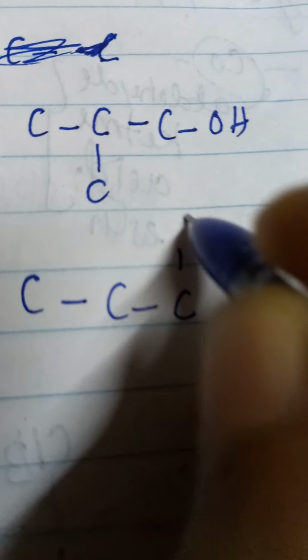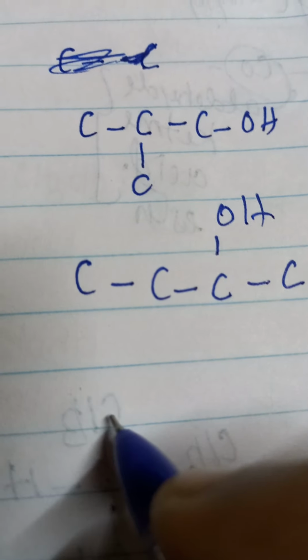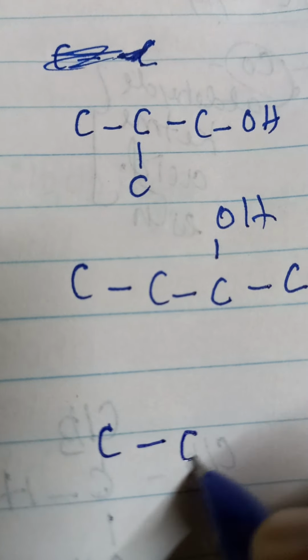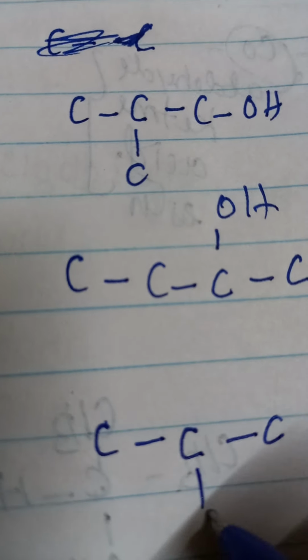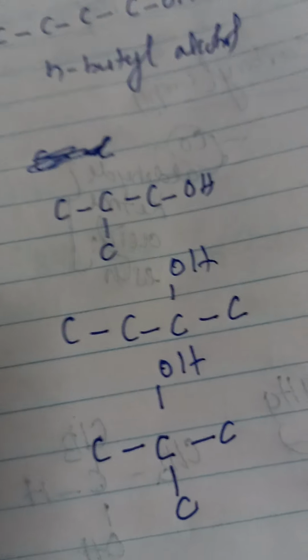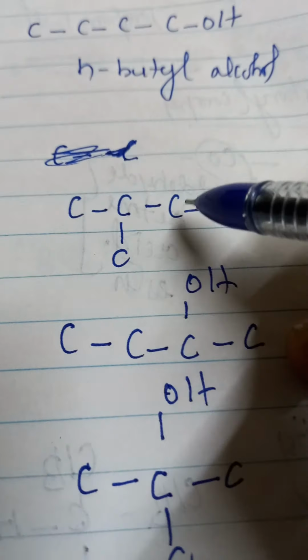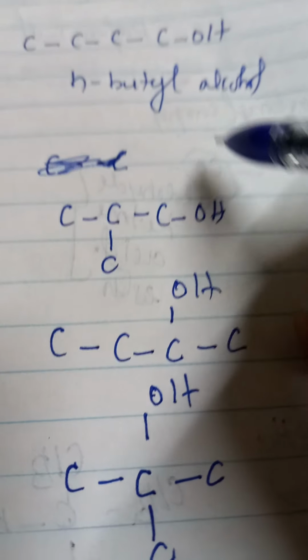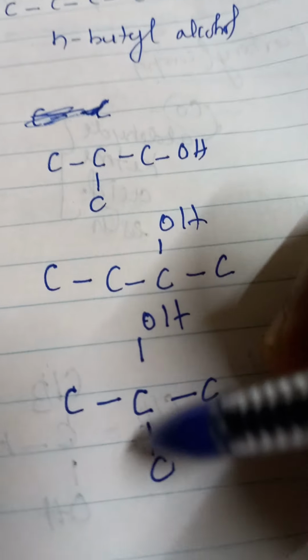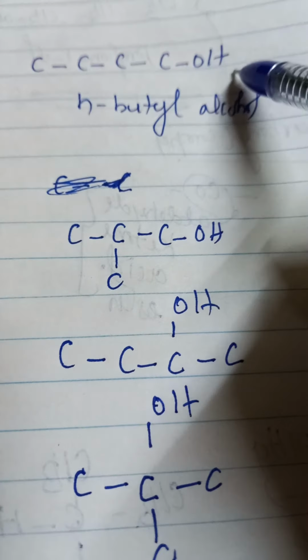This is isobutyl alcohol. This is secondary butyl alcohol. This is tertiary butyl alcohol. All have the same formula, 4 carbon, here also 4 carbon, with hydroxyl groups. But this straight chain occupies a larger surface area.